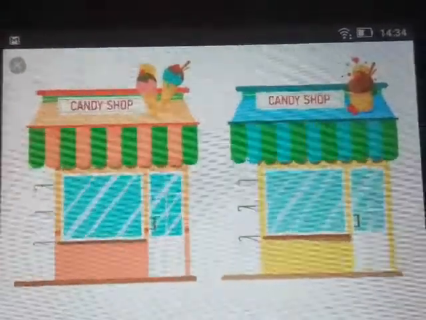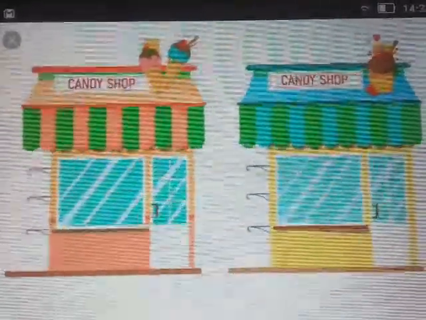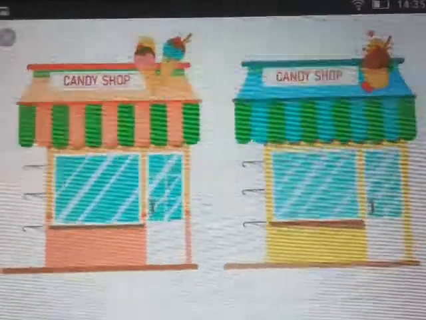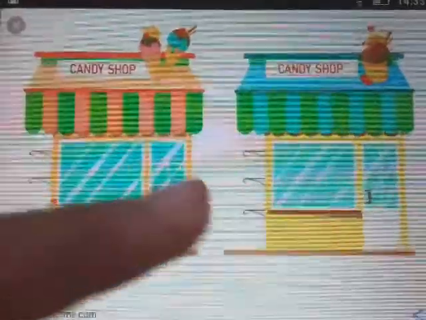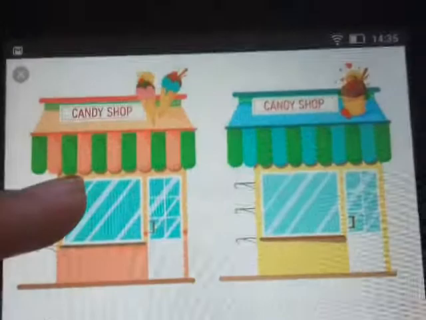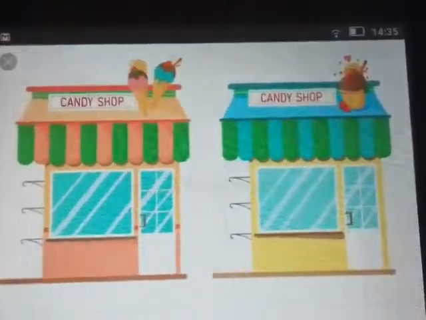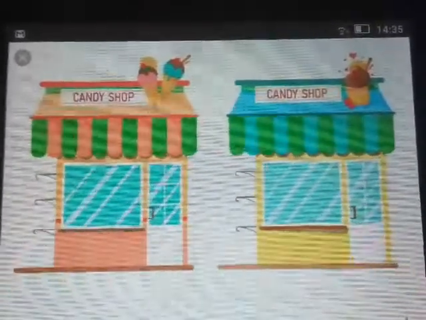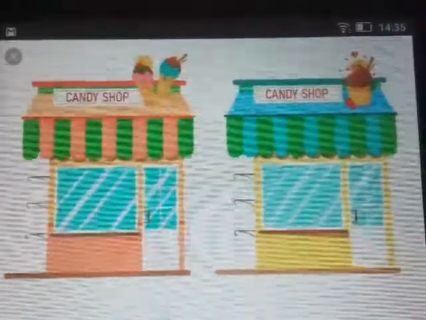So, these both businesses are producing the same or similar goods. So, they are competitors. Because now, if this candy shop sees a person going to the other candy shop, then he doesn't feel very good, right? He likes all the customers to come into his shop. It is the same with the other candy shop. So, as they are producing similar goods, they are like enemies, we could say.